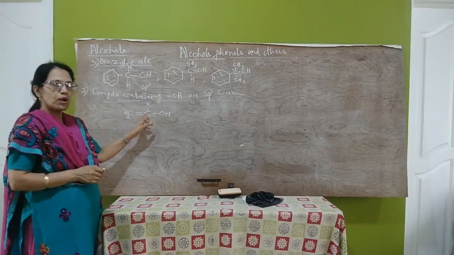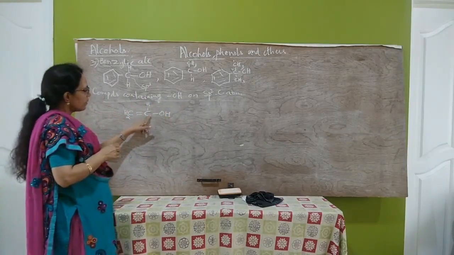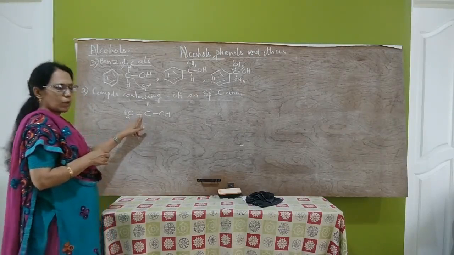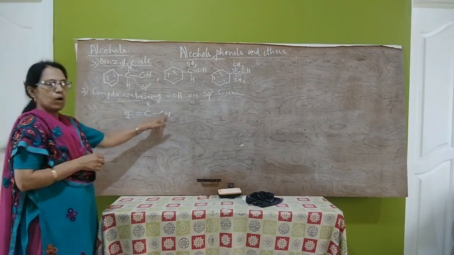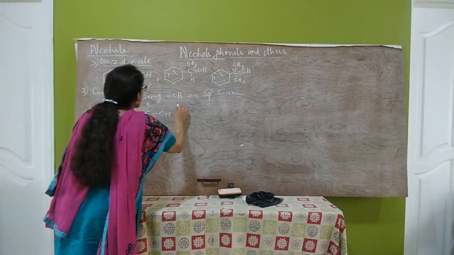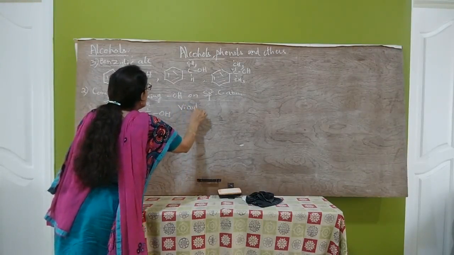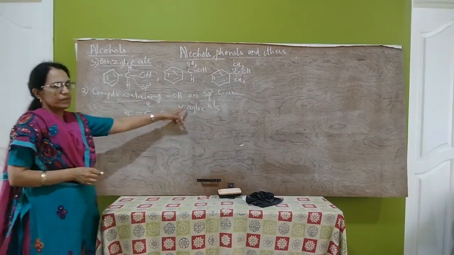These are also called vinylic alcohols. The common name of this compound is vinyl alcohol. The IUPAC name is ethen-1-ol. So what are vinylic alcohols?